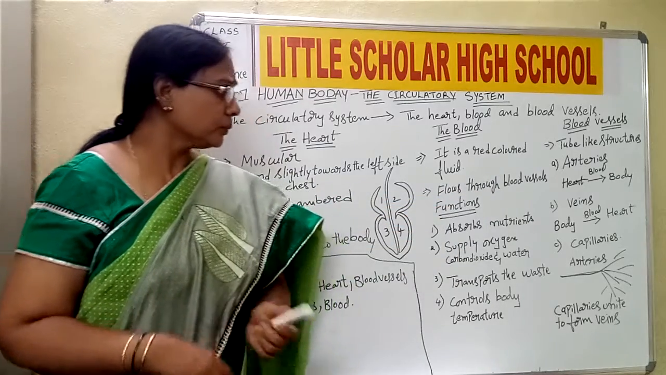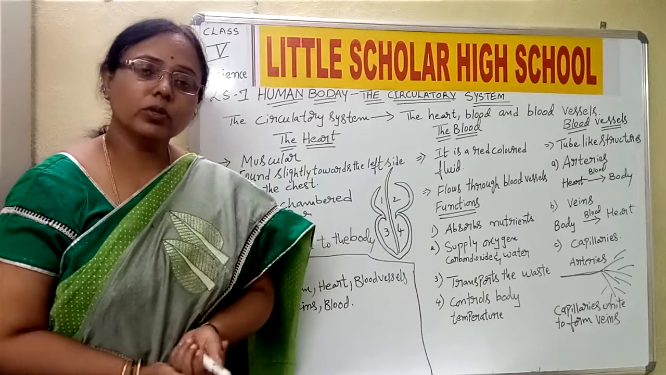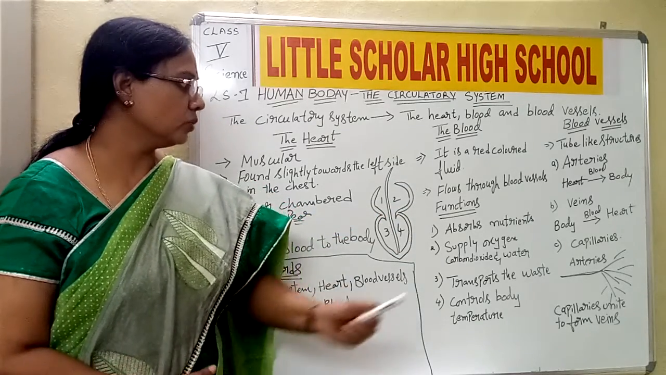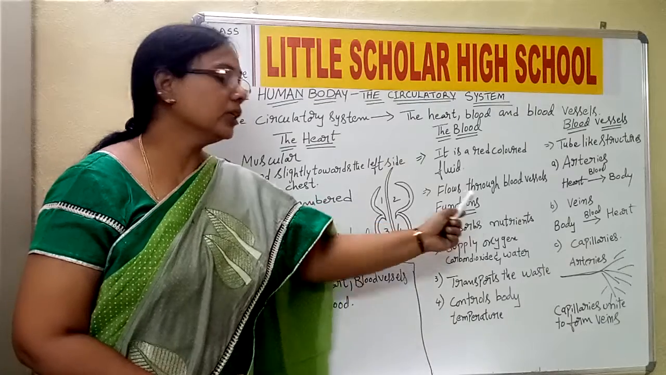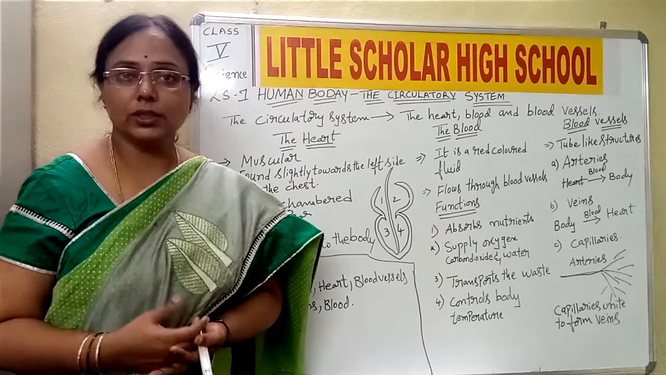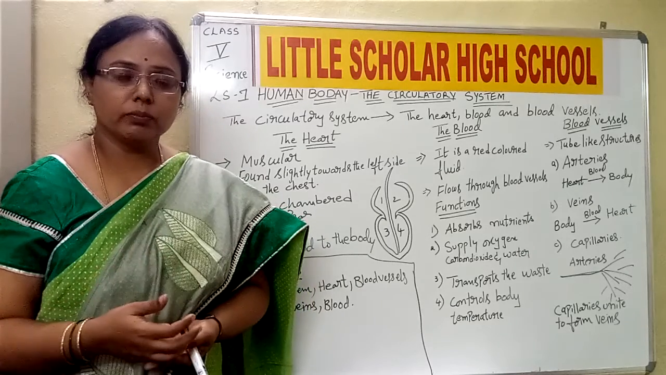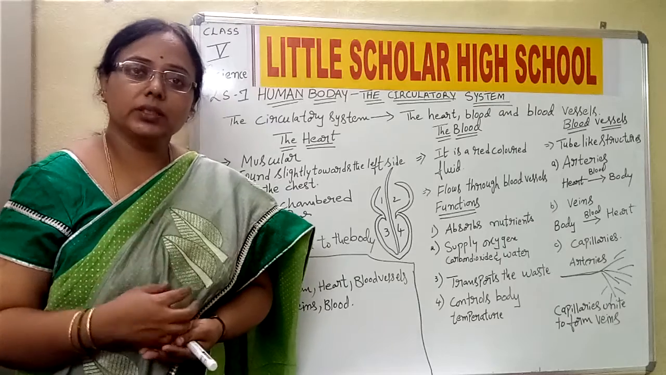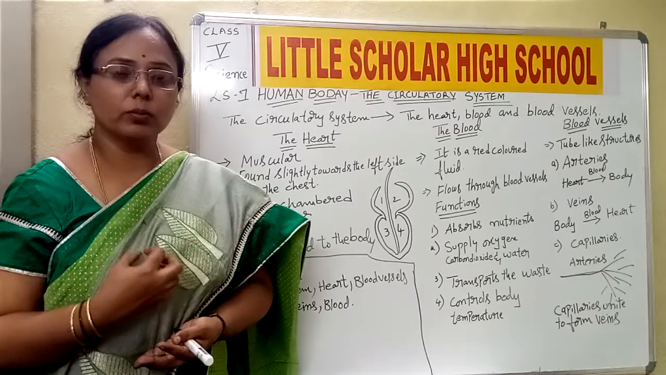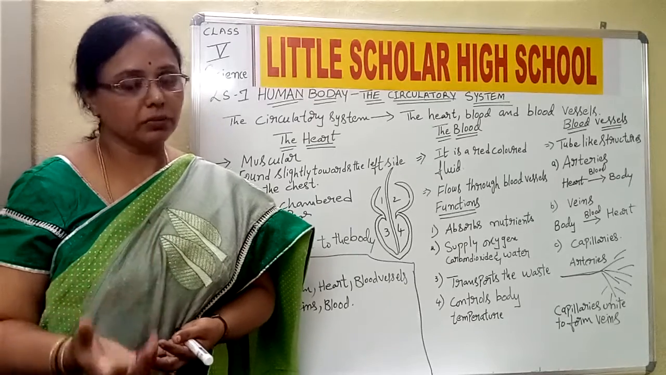Now we will see what the functions of the blood are. When we talk about the functions of the blood, the first one is that it absorbs nutrients. When we take food, our food is made up of different kinds of nutrients: carbohydrates, fats, proteins, vitamins and minerals, and all these nutrients have to be absorbed by the body for proper growth and to live a disease free life.